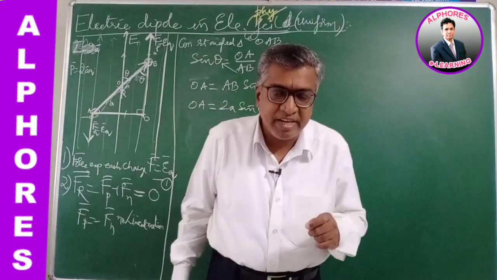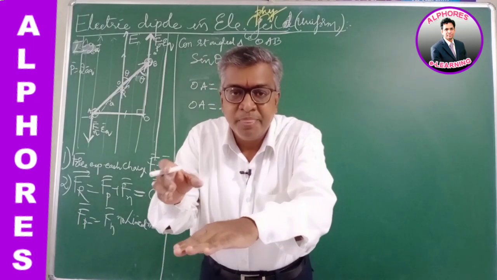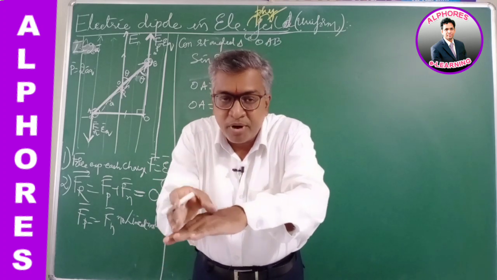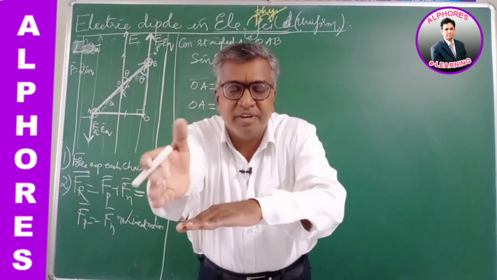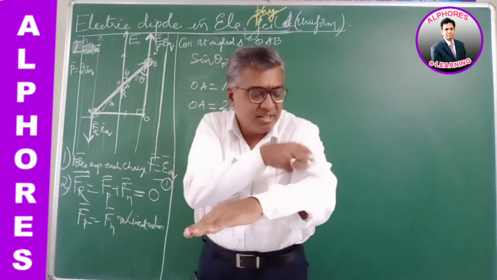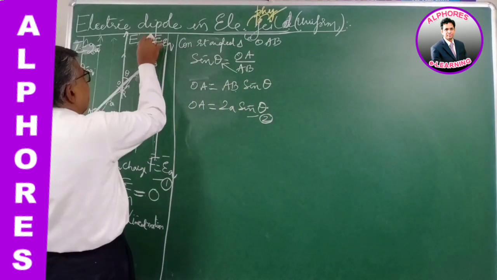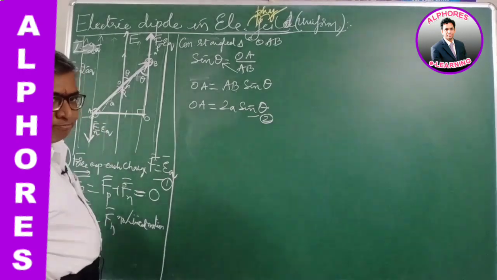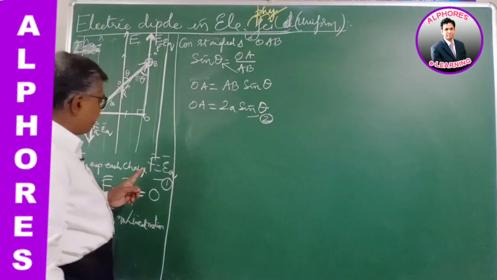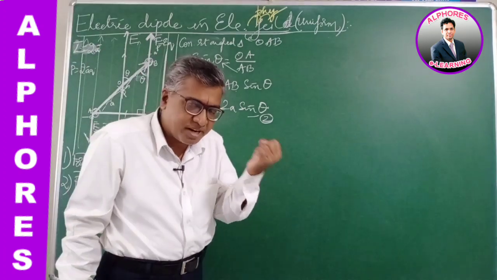When a dipole is placed in a uniform electric field, the dipole is a combination of two equal and opposite charges, positive charge and negative charge. The positive charge will experience force in the direction of the field. The field attracts the positive charge and repels the negative charge. So the positive charge is pulled forward, the negative charge is thrown back. So the dipole experiences two equal and opposite forces. Each charge experiences force EQ, so the first parameter is EQ.